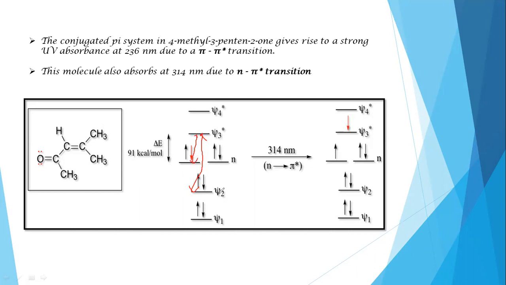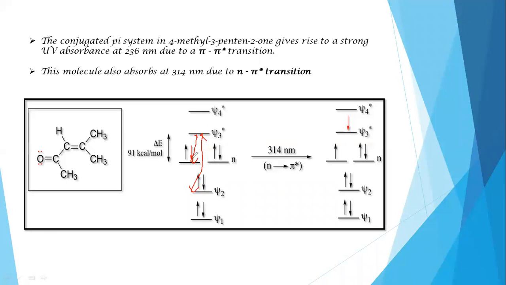So when the electron present in the Psi2 level undergoes promotion to the Psi3 level, that transition is called the pi to pi star transition of this 4-methyl-3-penten-2-one.